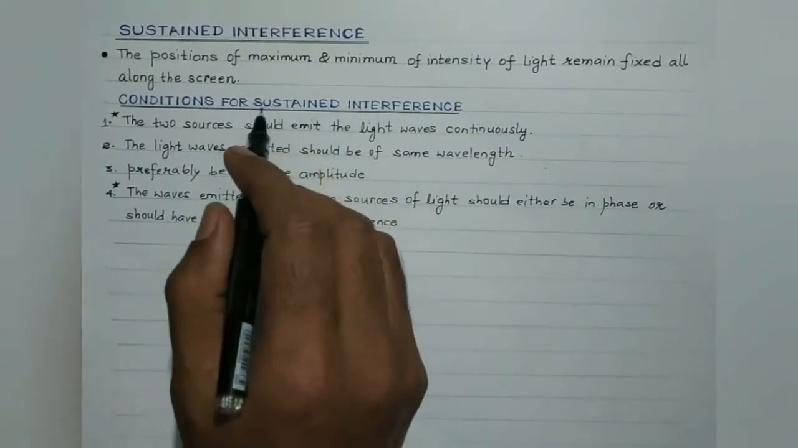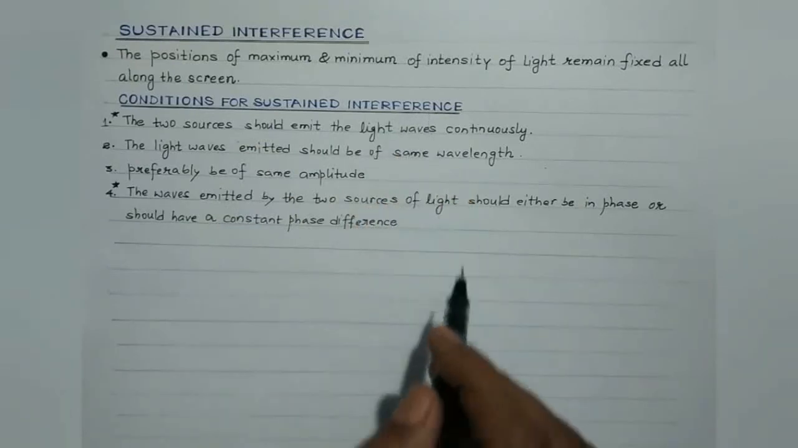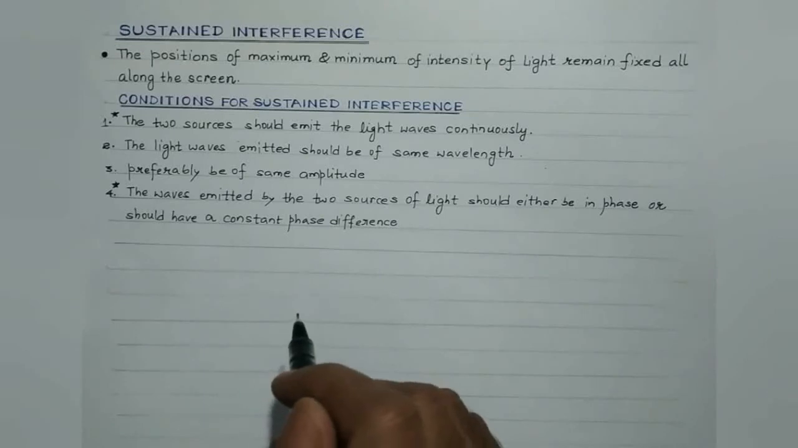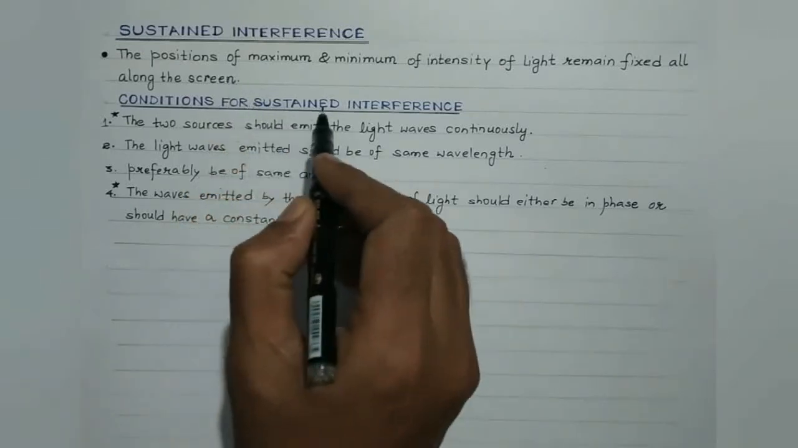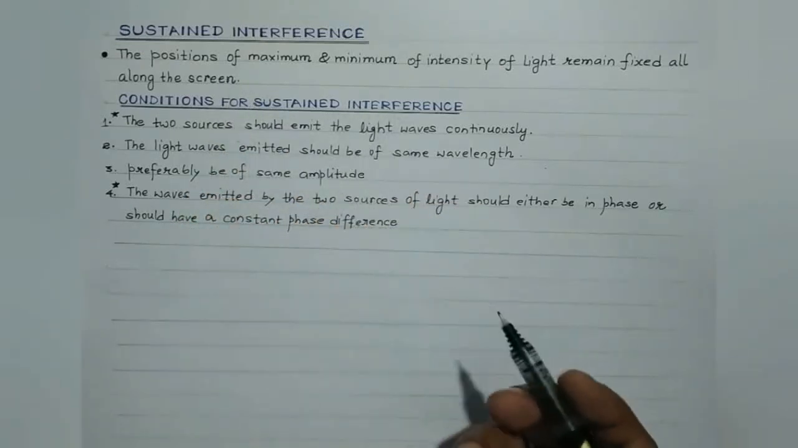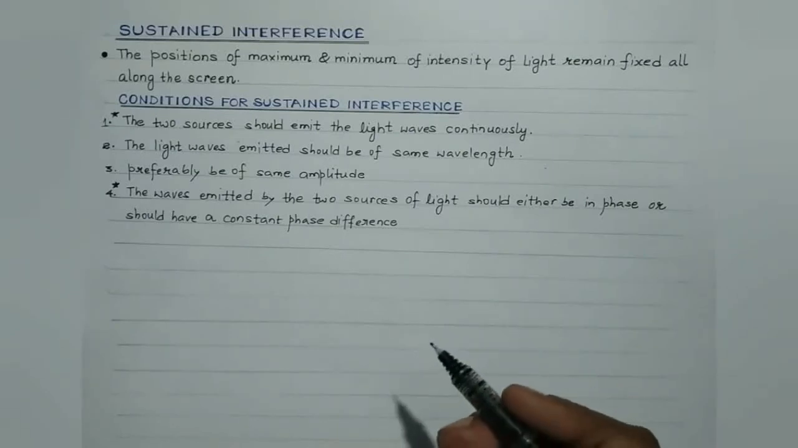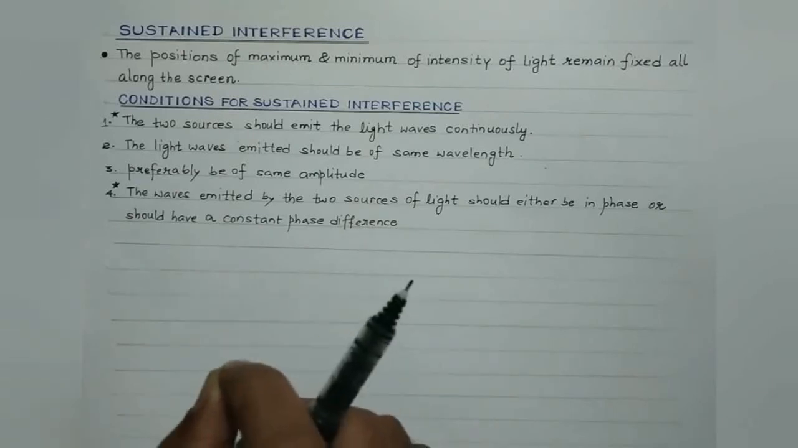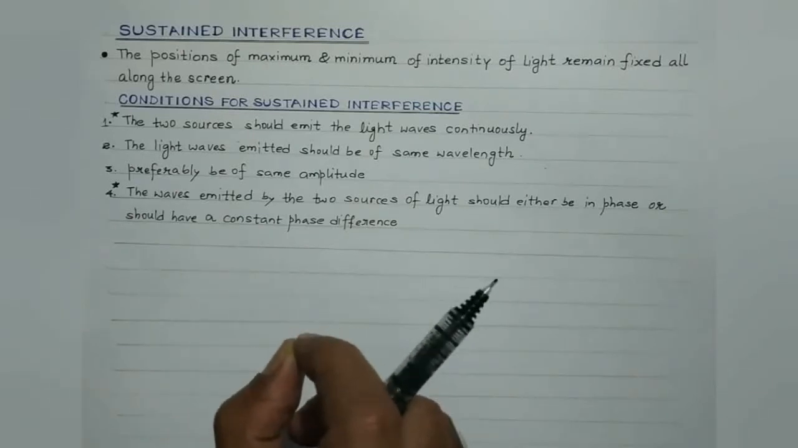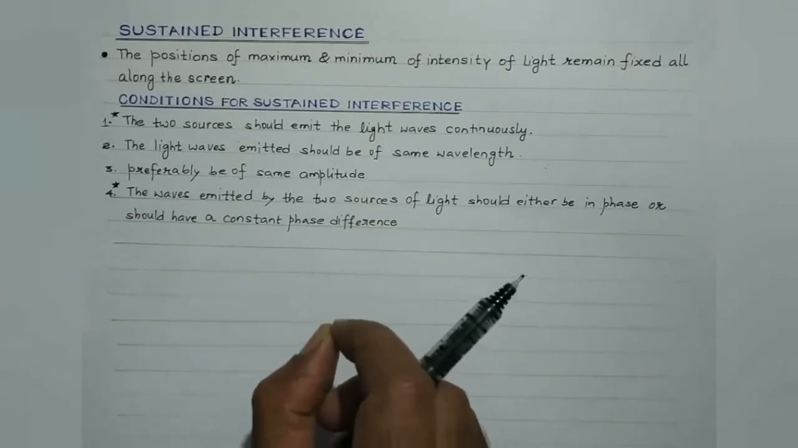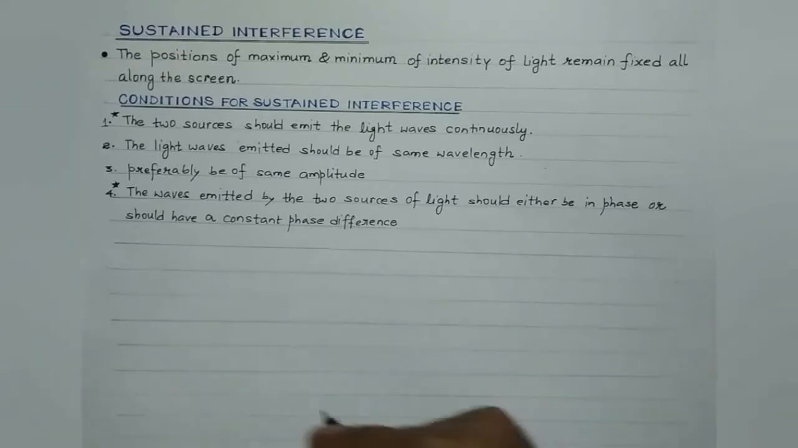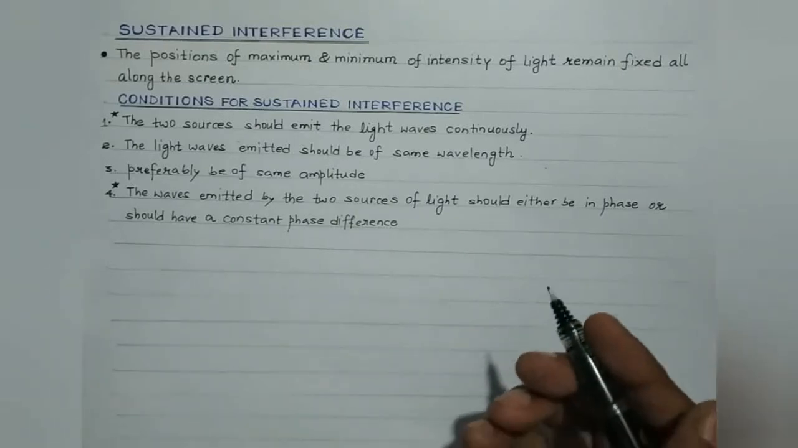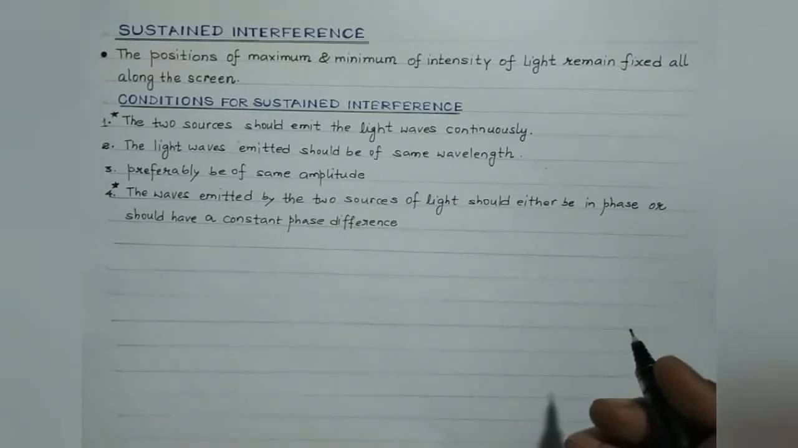And as I mentioned, it can be achieved only and only by using coherent sources. That is, in order to obtain sustained interference pattern, the phase difference between the light waves arriving at a point on the screen from the two sources must remain constant with time. And this can be made possible only if the two sources are derived from a single source. And such sources which are derived from a single parent source are called coherent sources, right?